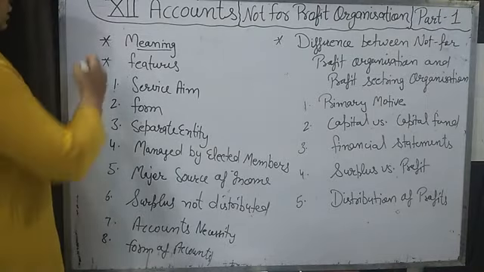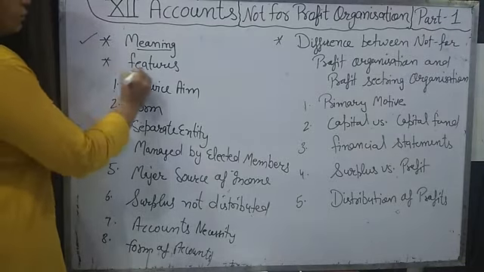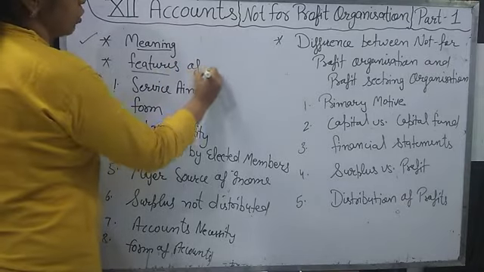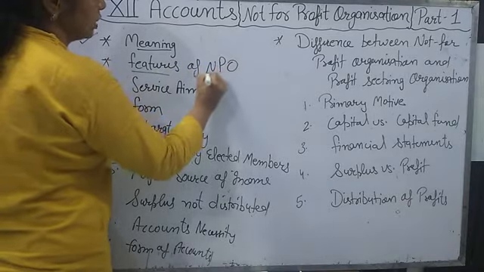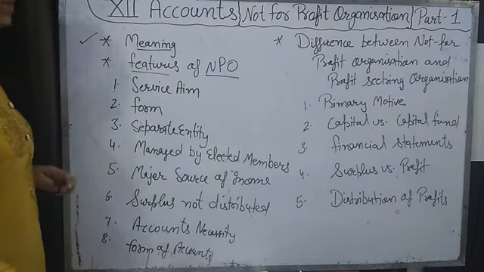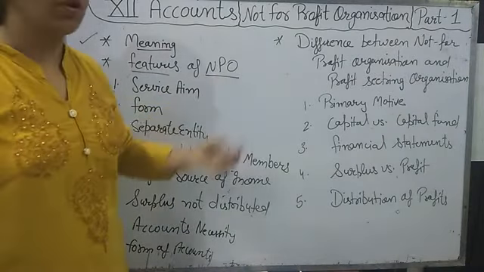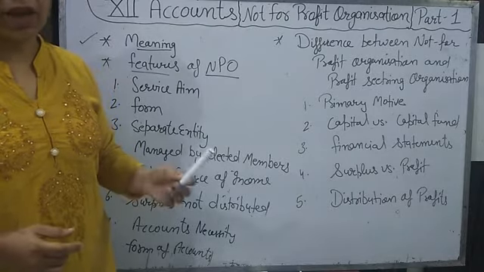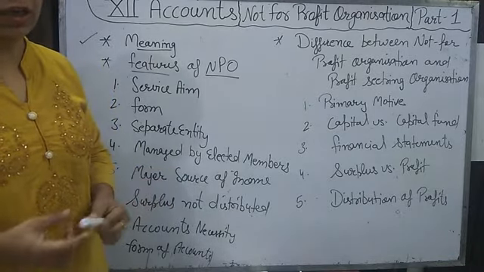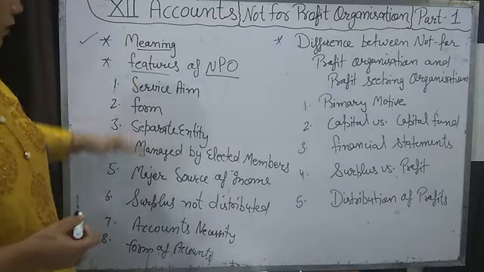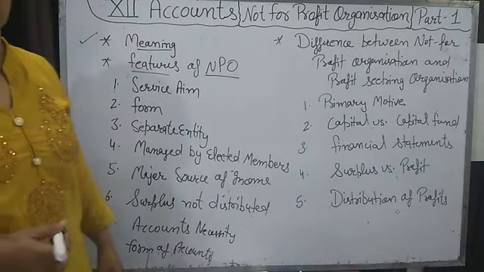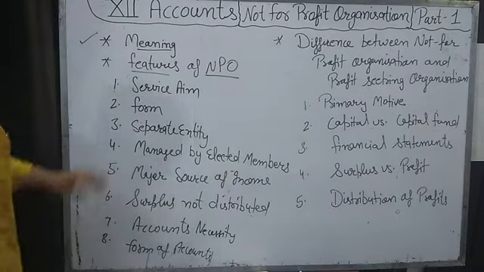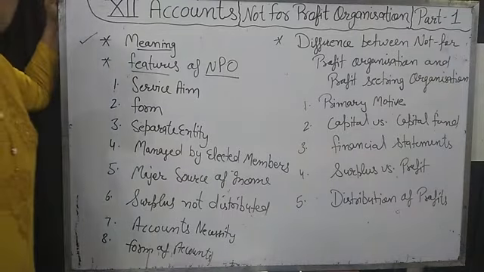Next topic: features of not for profit organization. The short form we use for this is NPO. By the meaning, we are clear what a not for profit organization is. According to that, we will discuss the features. First is the service aim.